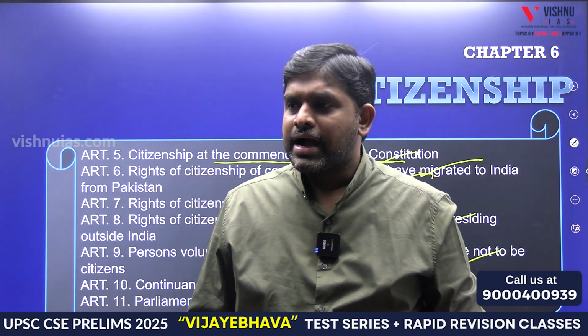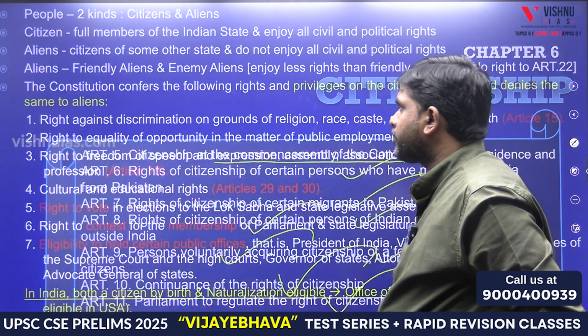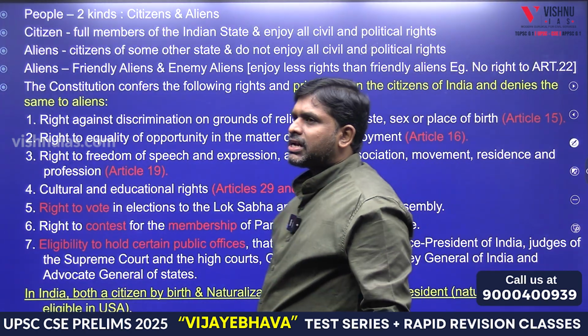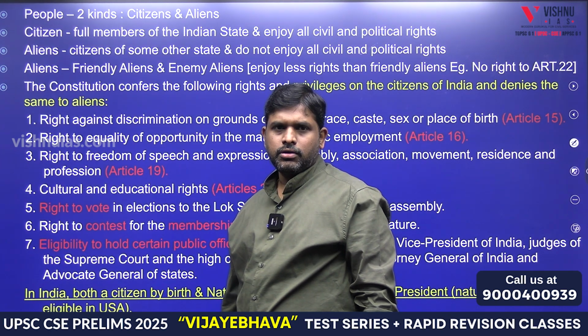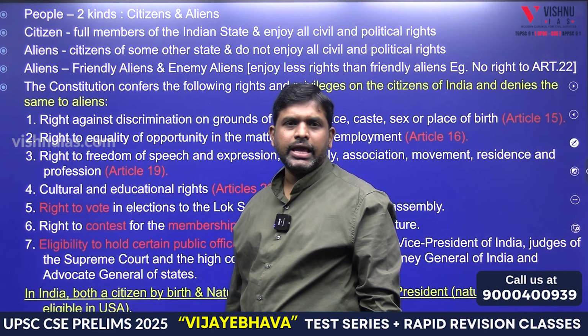These are all the articles. First, two kinds of people are there. One is citizens, the other is aliens.